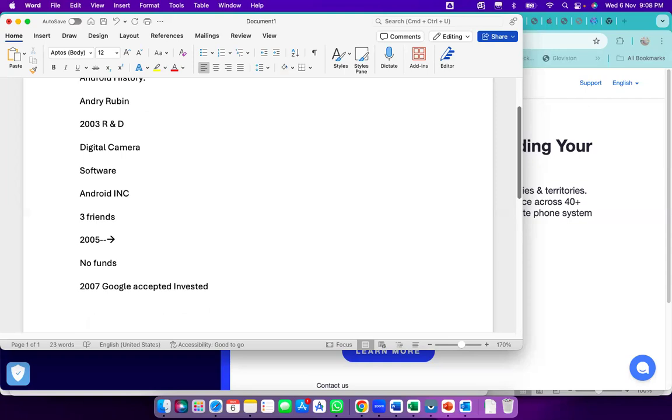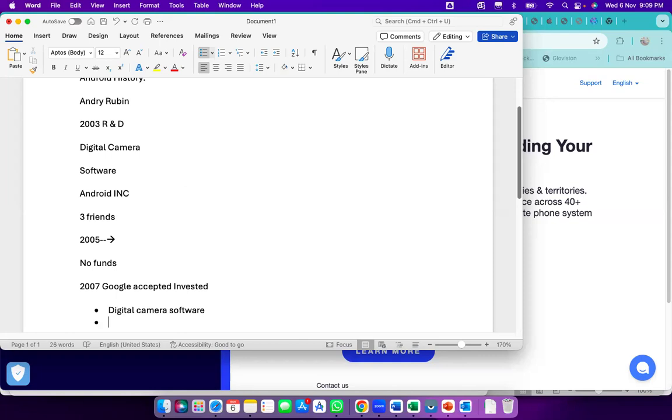Once that amount was invested, these people told their future plans: what are they, and how will this become bigger in the future? They specified a few points. The first version, whatever we are targeting, is for digital camera software. That is the first version.